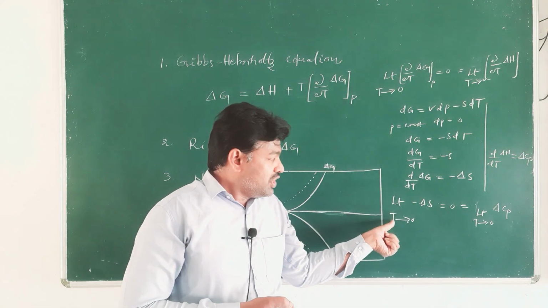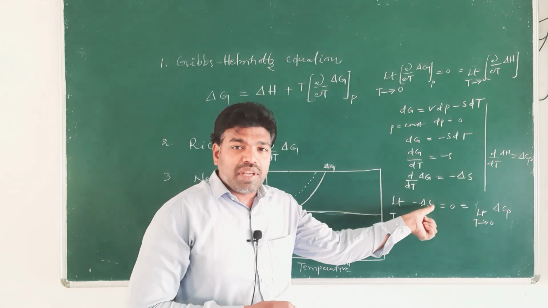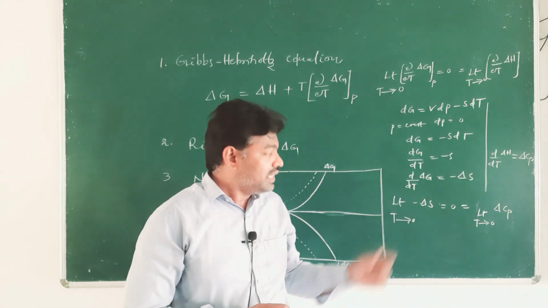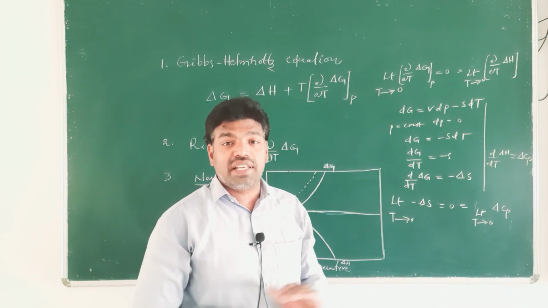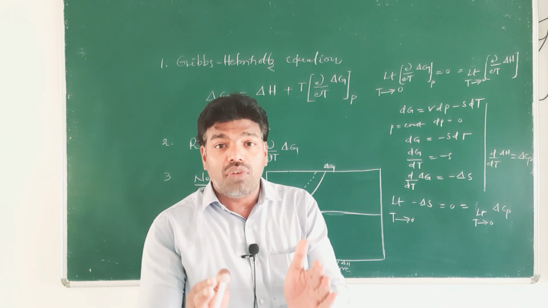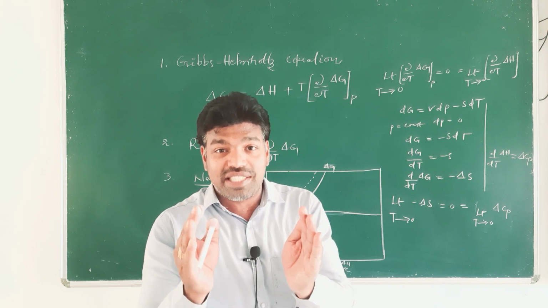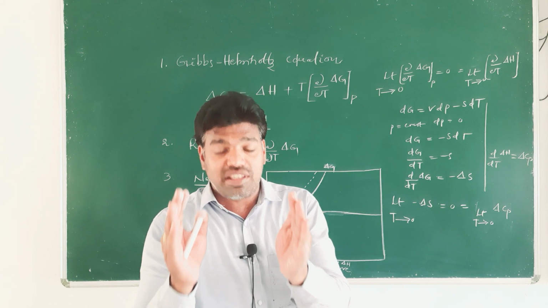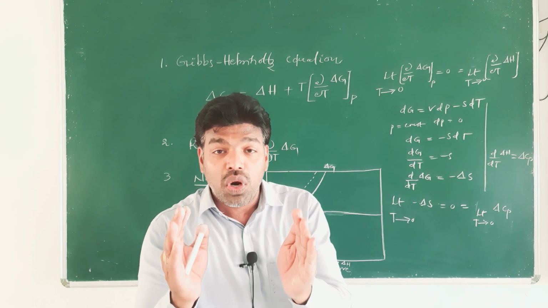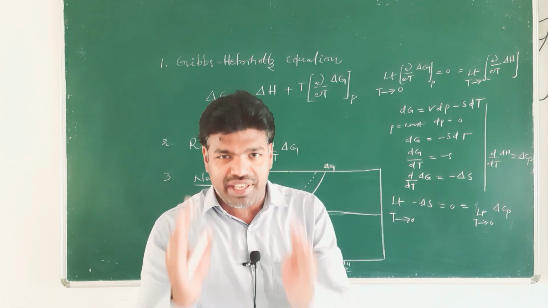As the temperature approaches 0, change in entropy becomes 0. That is, this equation states that entropy of every substance may become 0 at absolute 0 of temperature.